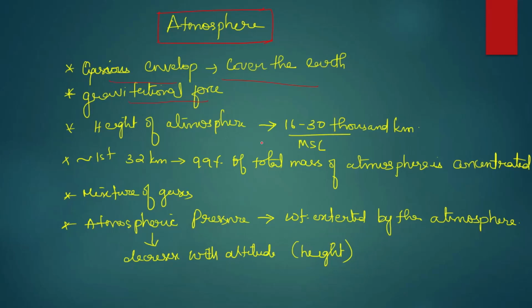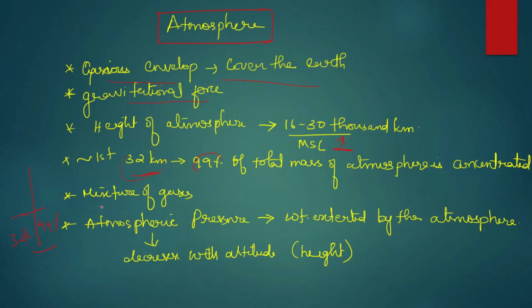The height of the atmosphere is around 16 to 13,000 kilometers, measured from mean sea level. Within the first 32 kilometers, 99% of the total mass of the atmosphere is concentrated. You have to remember, this is an important point. Around 99% of the total atmosphere is concentrated within nearly 32 kilometers.